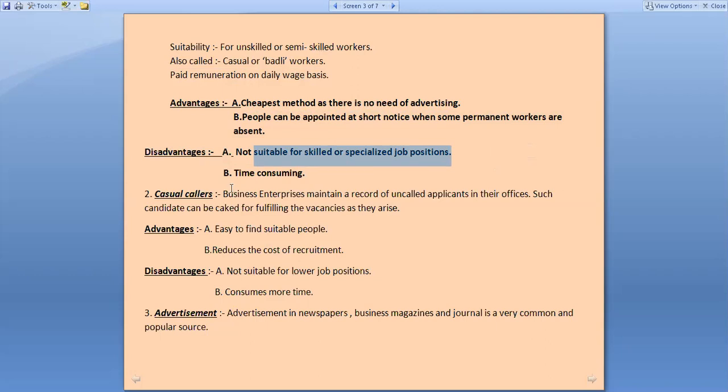It is very time consuming also. Whenever you paste the notice, you cannot be sure how much time all the people will take to see that notice, and then within how much time they will come to your organization. It might be possible that you have given 7 days but nobody has seen the notice.